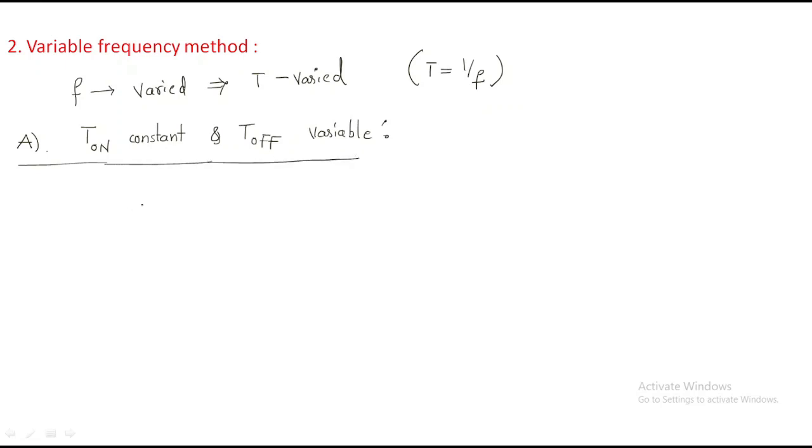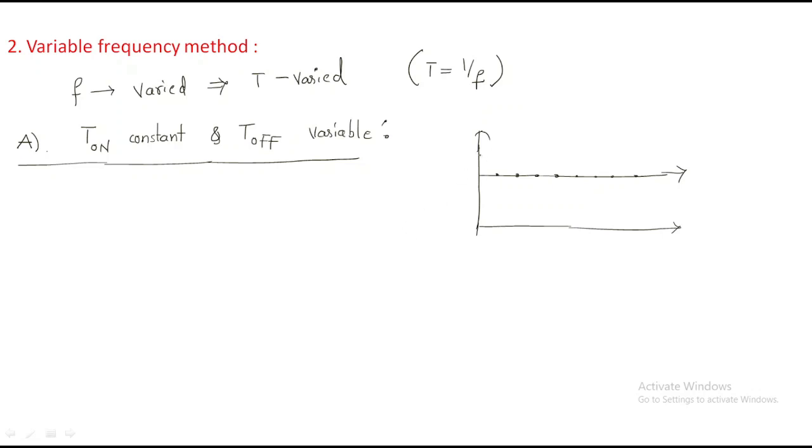This can be understood by these waveforms. This is the wave we have, the first wave. Take it as 1, 2, 3, 4, 1, 2, 3, 4.